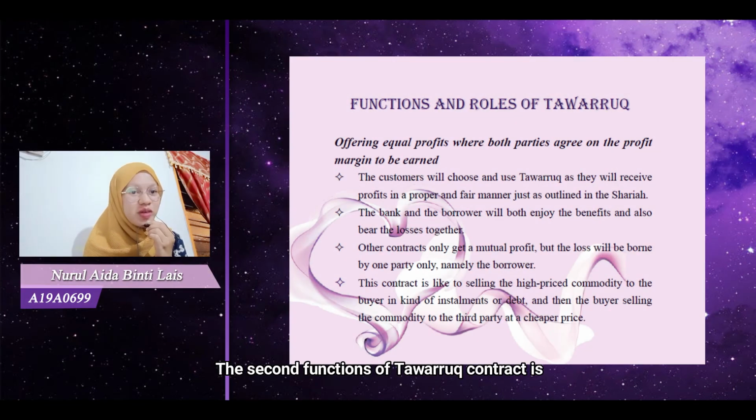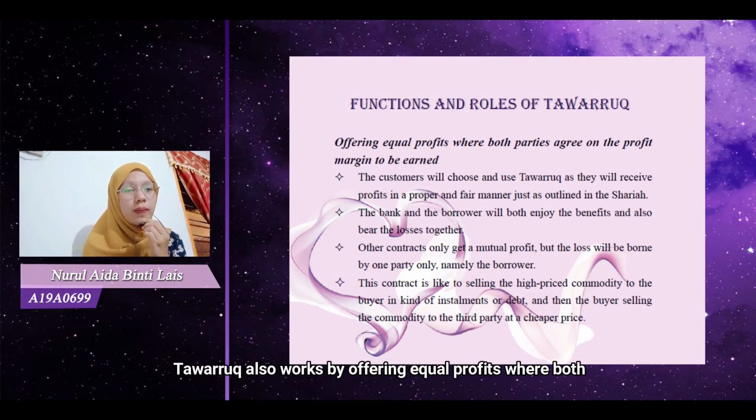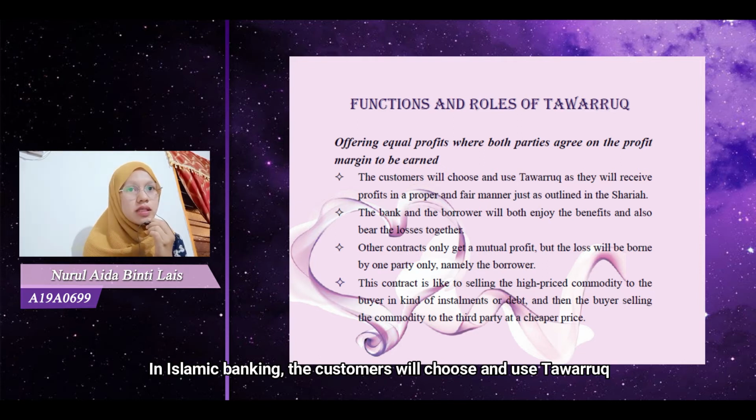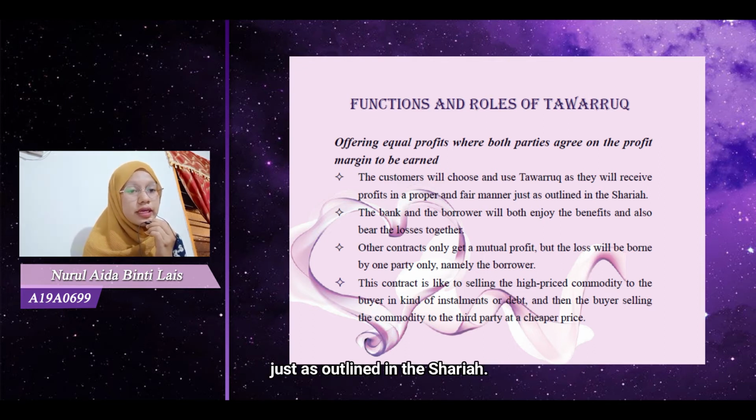The second function of the tawarruk contract is that tawarruk also works by offering equal profit, where both parties agree on the profit margin to be earned. In Islamic banking, the customer will choose and use tawarruk as they will receive profit in a proper and fair manner, just as outlined in the Sharia.